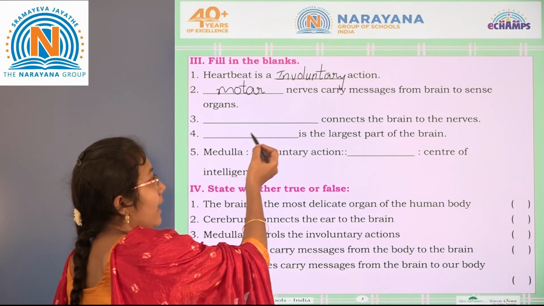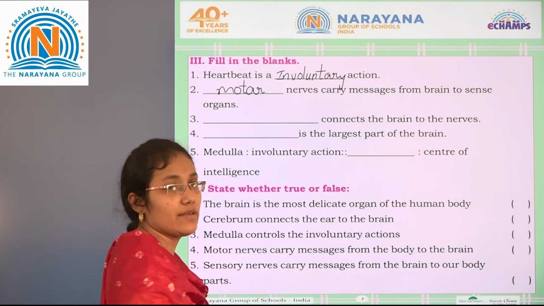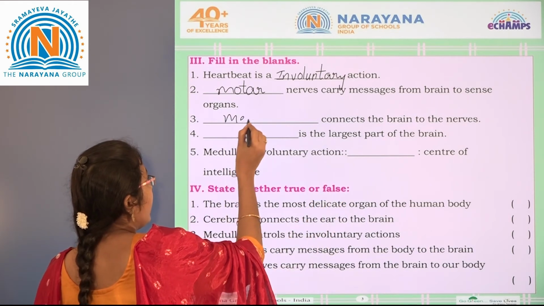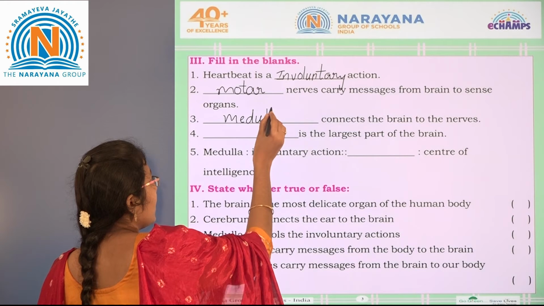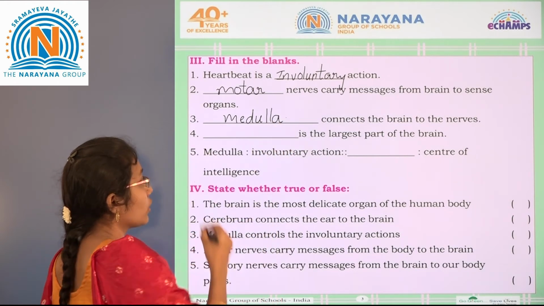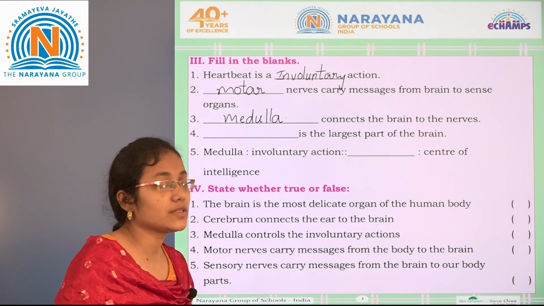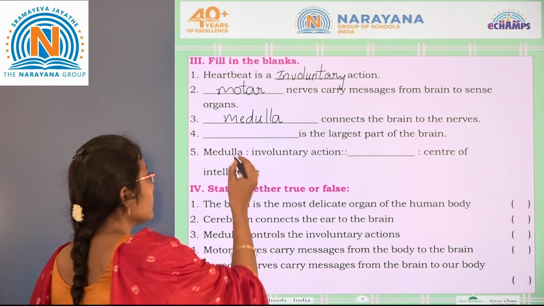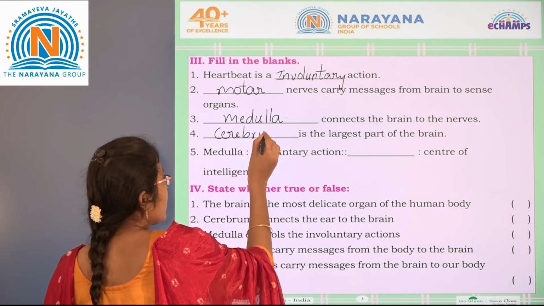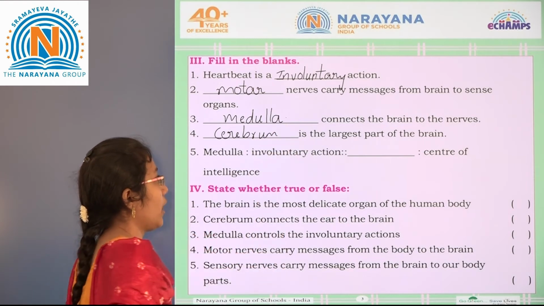The third one, dash connects the brain to the nerves. Which connects the brain to the nerves? It is the medulla. Let us write here M-E-D-U-L-L-A. Medulla. The fourth blank, dash is the largest part of the brain. It is the cerebrum. Cerebrum is the largest part of the brain.